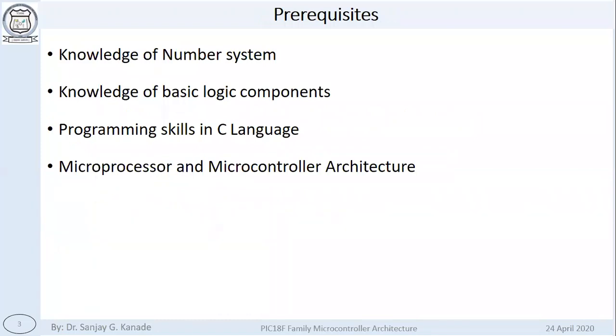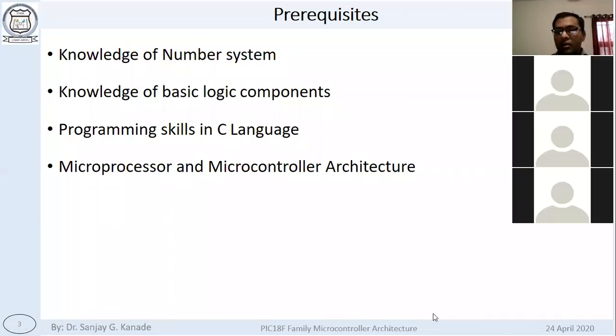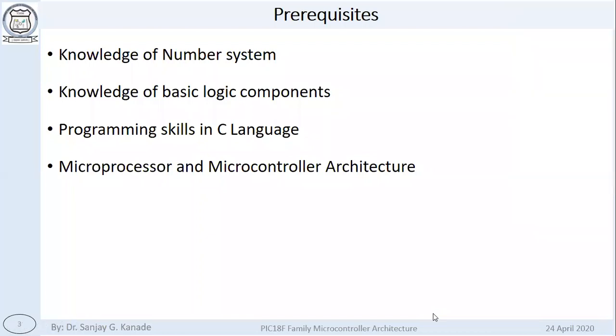To complete this course successfully, there are certain things that you must know beforehand, which are listed out here. The knowledge of the number system is required. By this I mean that you should know the number systems, like the binary, octal, decimal, and hexadecimal number systems.